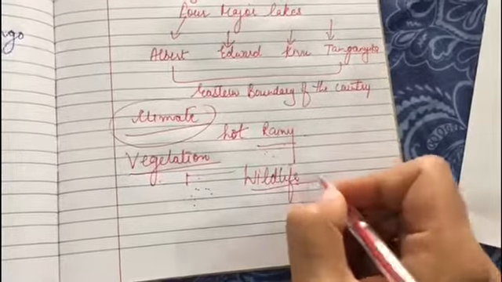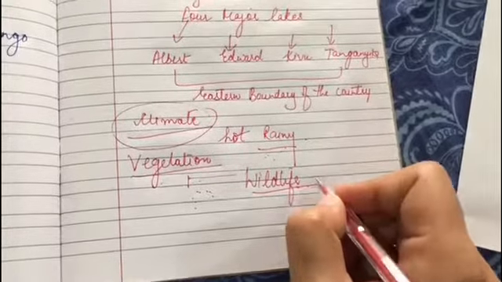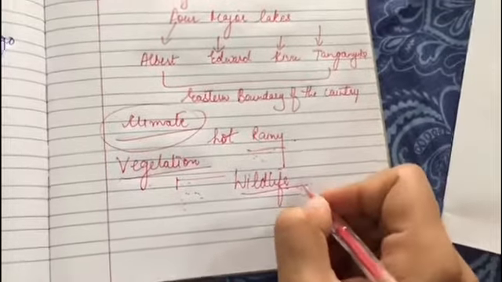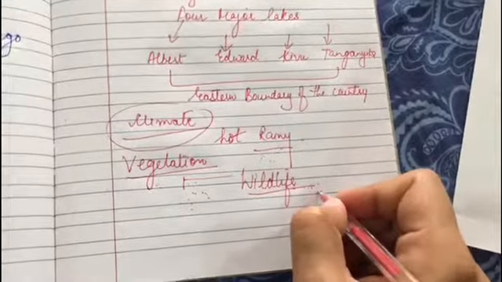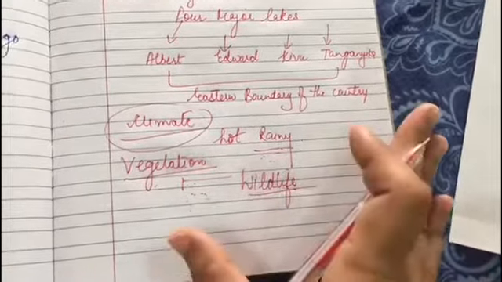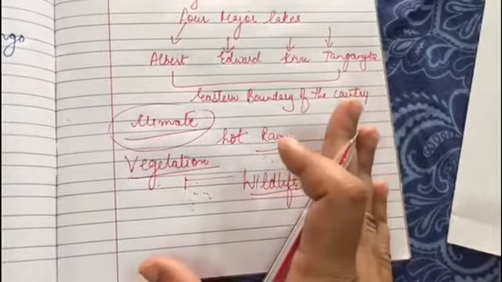Marshy lands are home to the hippopotamus, rhinoceros and the elephant, right? The rivers and lakes are full of crocodiles, alligators and fish.